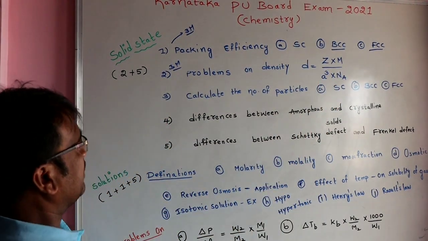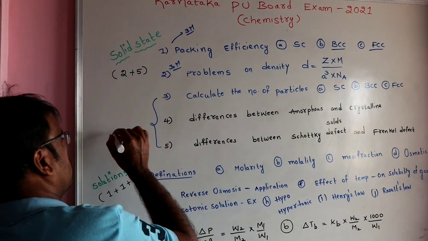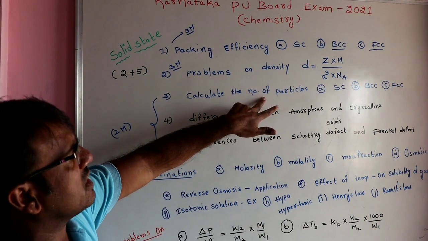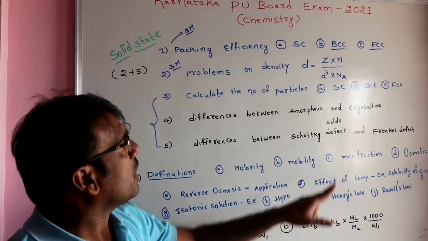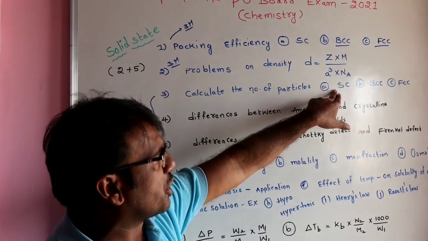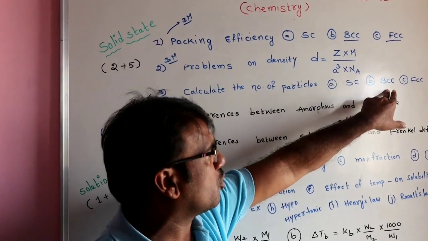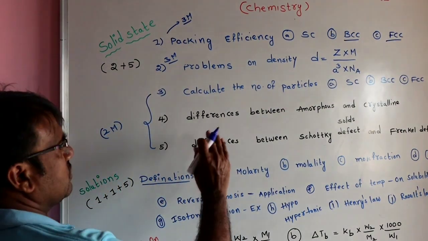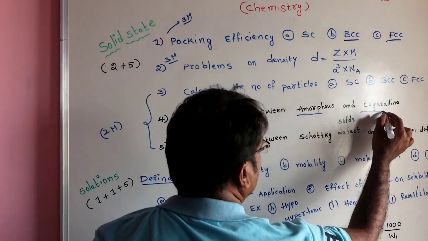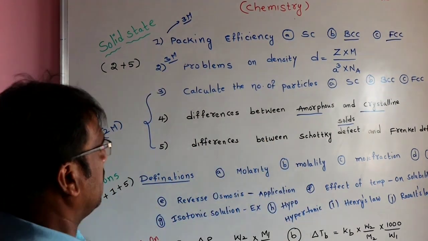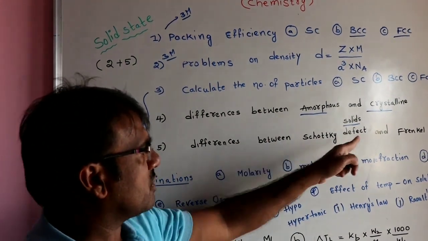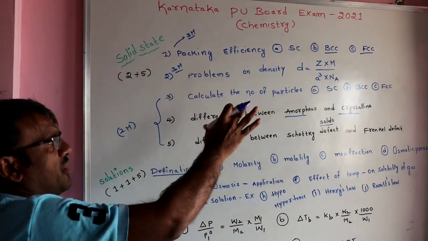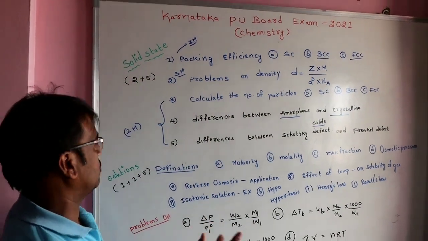And next, in 2 marks there are choices to ask questions like this. Calculate the number of particles in simple cubic, BCC, FCC. You know that in simple cubic number of particles is equal to 1, in BCC number of particles is equal to 2, and in FCC number of particles is equal to 4. Differences between amorphous and crystalline solids also important for 2 marks. Differences between Schottky defect and Frenkel defect very important. We can expect that question. So you have to concentrate on these questions. In case of solid state, that is enough.